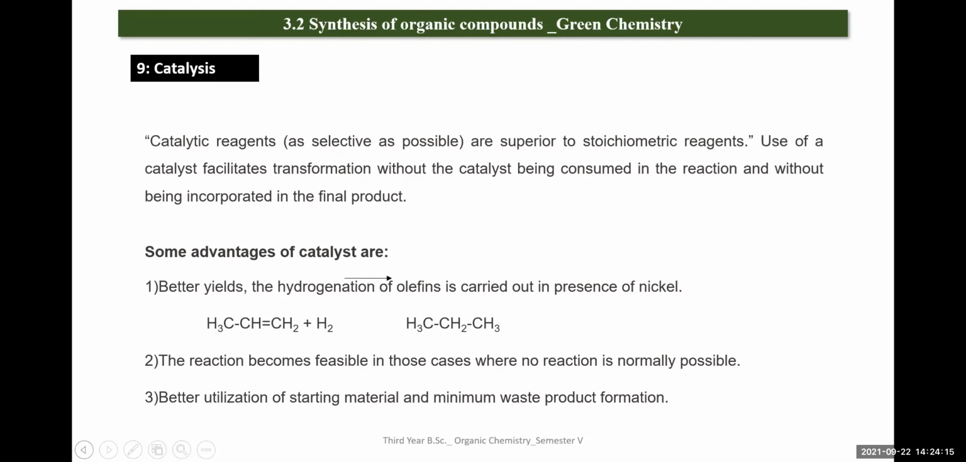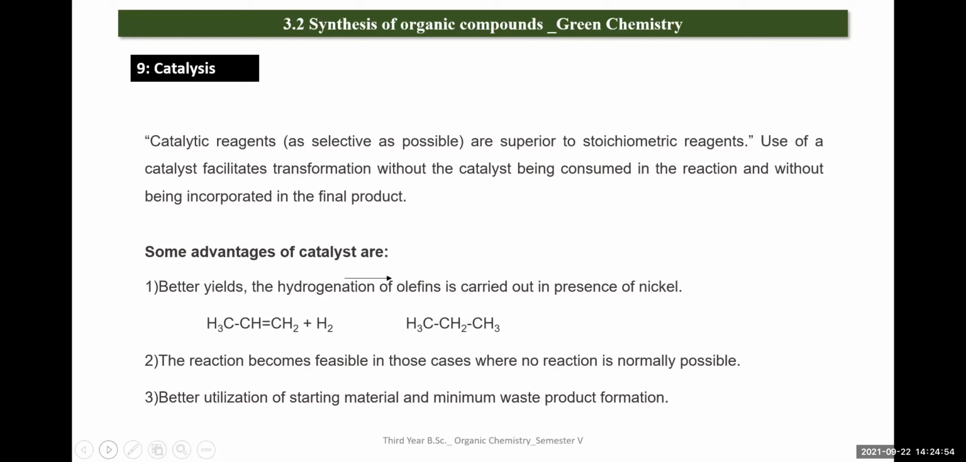Okay. Next one is catalysis. That is the ninth principle. Catalytic reagents, which are as selective as possible, are superior to stoichiometric reagents. The use of a catalyst facilitates transformation without the catalyst being consumed in the reaction and without being incorporated in the product. The use of catalysts can enable reactions with higher atom economy. Catalysts themselves are not used up by chemical processes and as such can be recycled many times over and don't contribute to the waste.